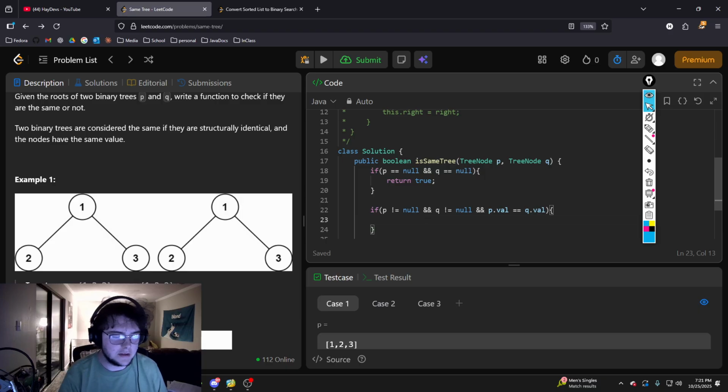And we want to see if is same tree, and we want to do P dot left and Q dot left.